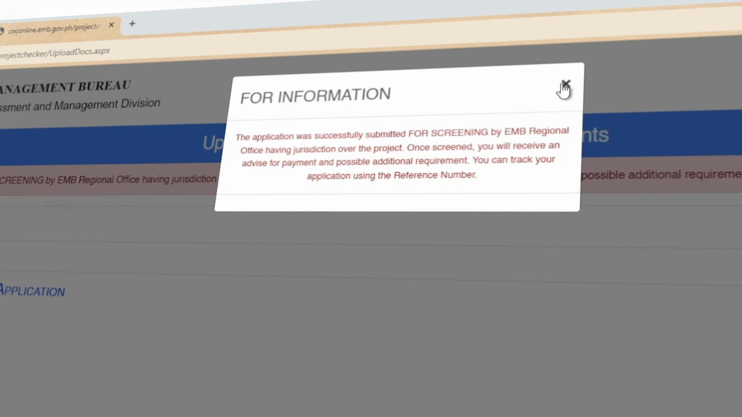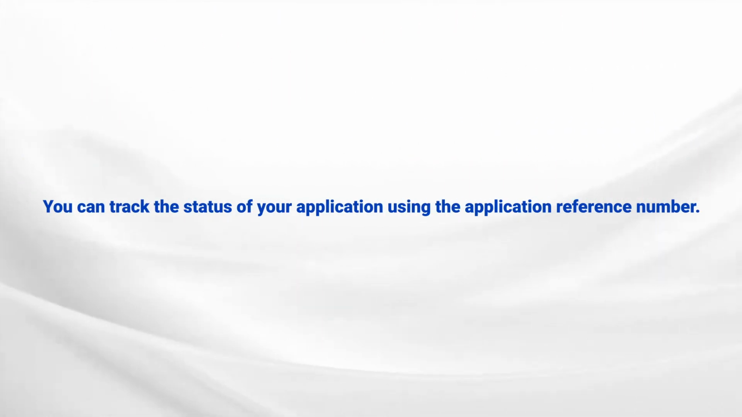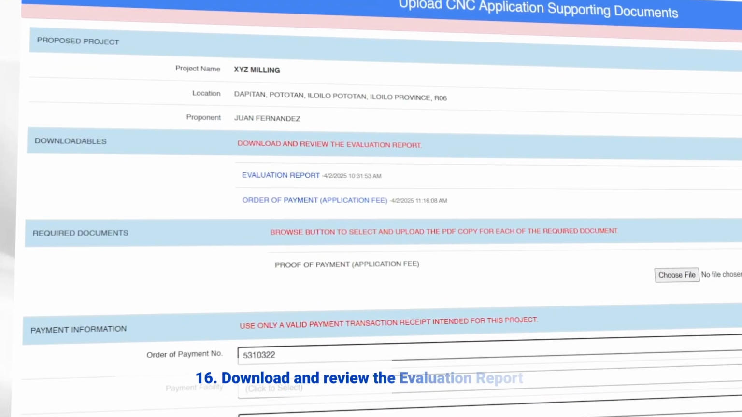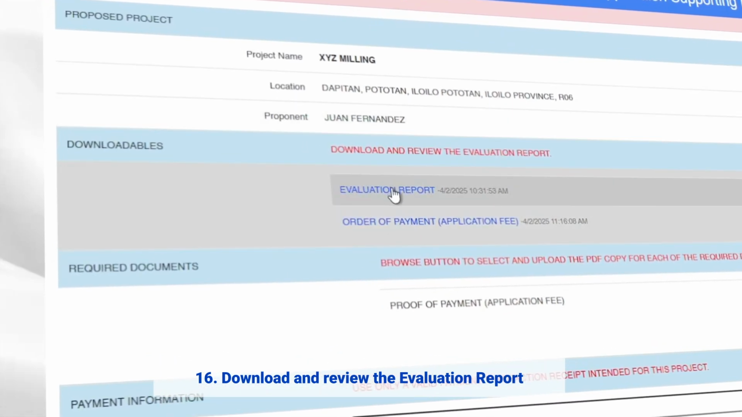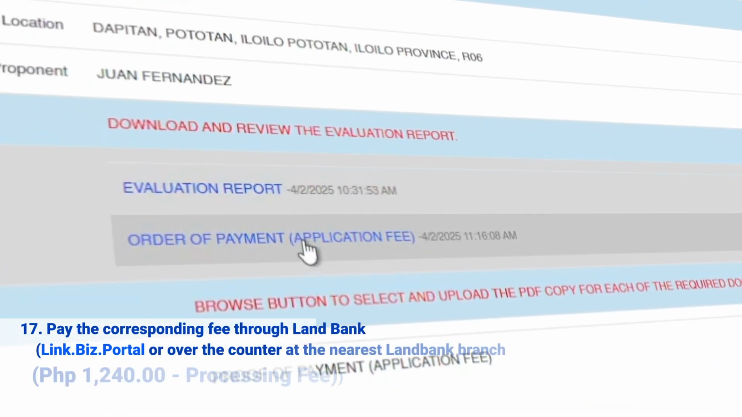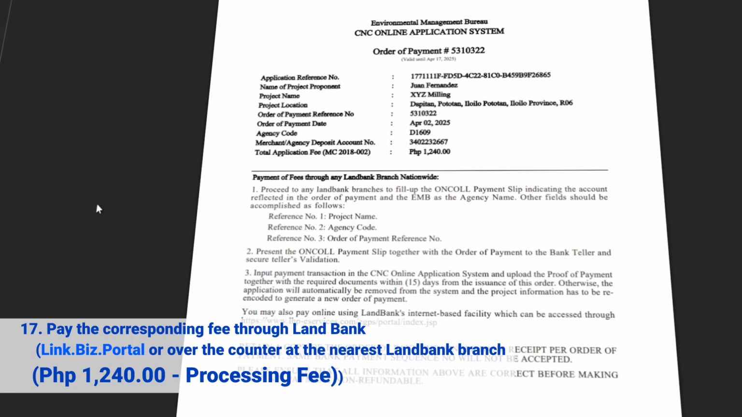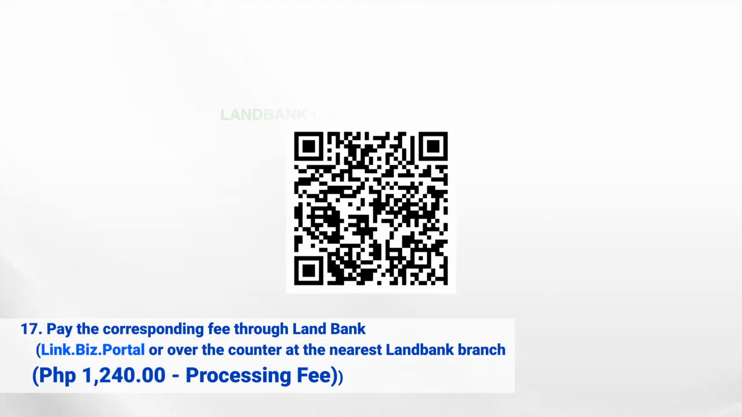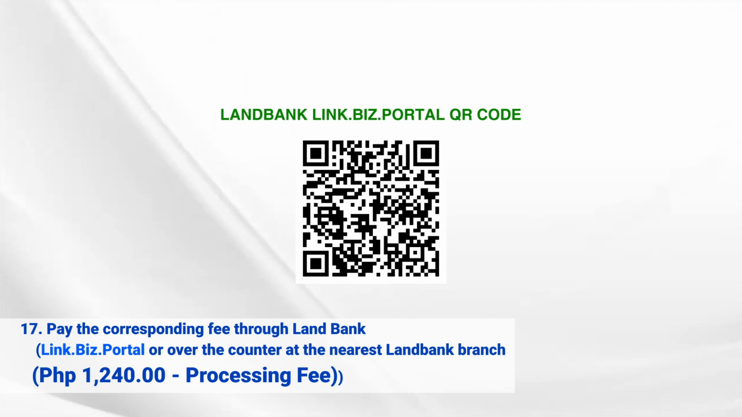You can check the status of your application using the application reference number. Repeat steps 10 to 14. Download and review the evaluation report. Pay the corresponding fee through the Land Bank link.visa portal or over the counter at the nearest Land Bank branch for only 1,240 pesos as processing fee.